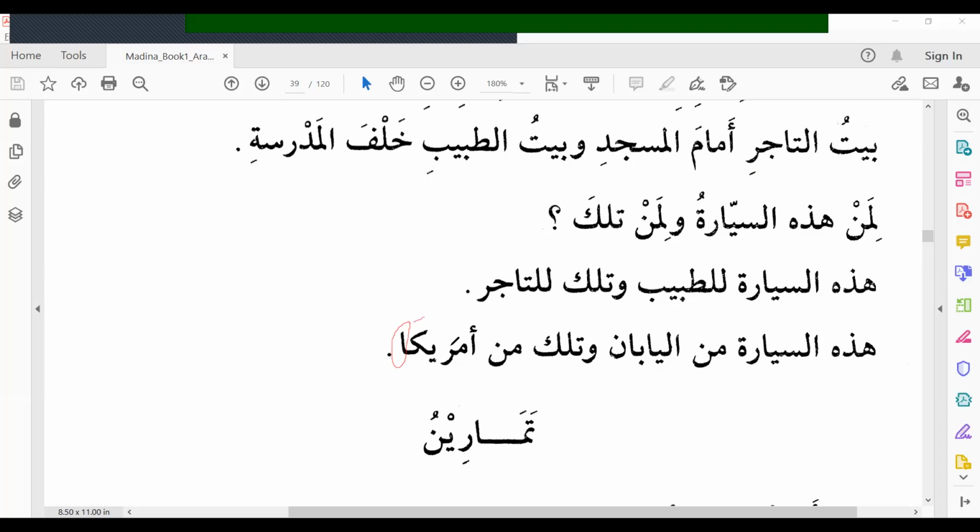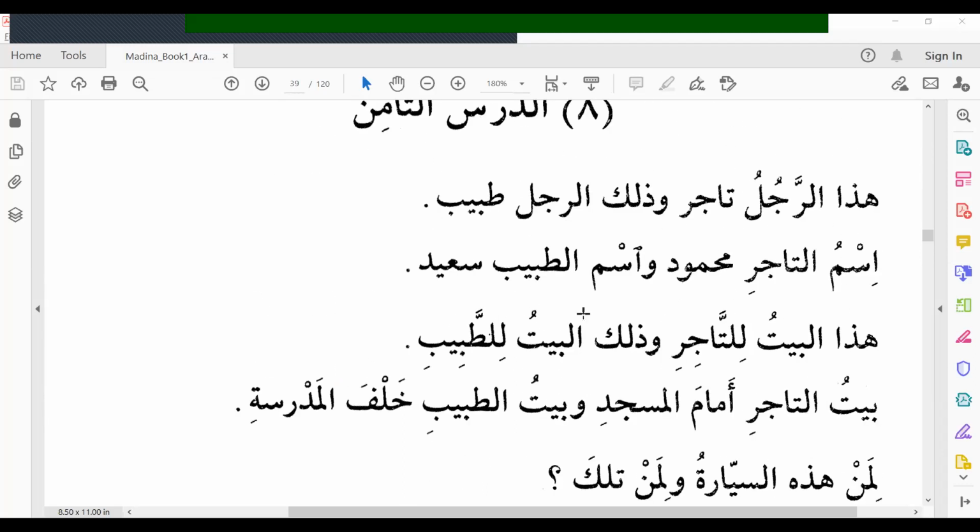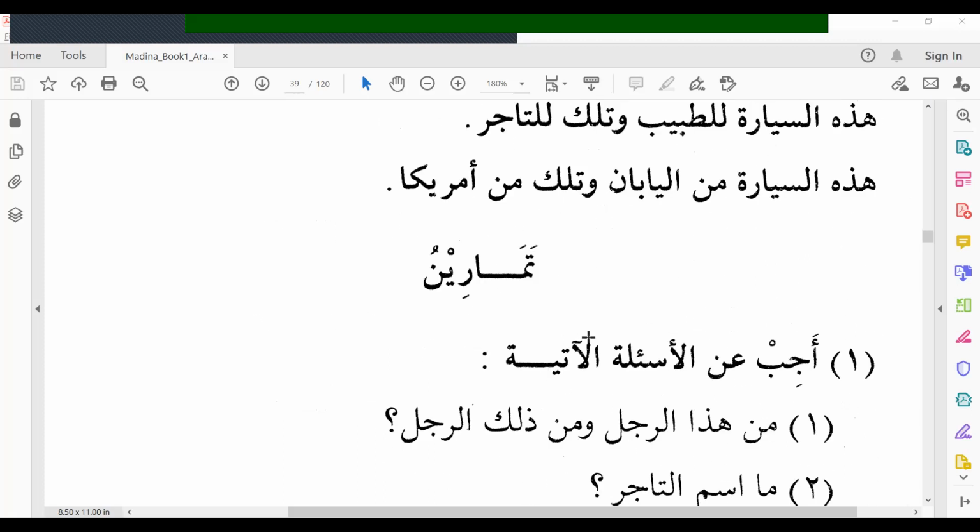So this kind of noun will be called ismul maqsoor, and ruling of ismul maqsoor is it will not take kasra. Although the noun status could be a majroor, we can't give kasra to the ismul maqsoor. So these 3 new grammatical things we have learned in lesson 8.